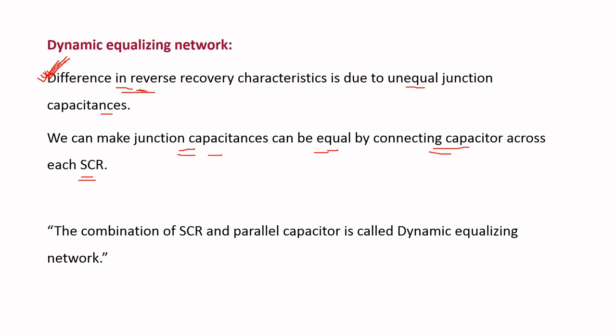The combination of SCR and parallel capacitor is called the dynamic equalizing network. That is represented as: this is the SCR which has the parallel connected capacitor. This combination is called the dynamic equalizing network. By using this network, we nullify the second problem, that is the difference in reverse recovery characteristics. This is about static and dynamic equalizing networks.